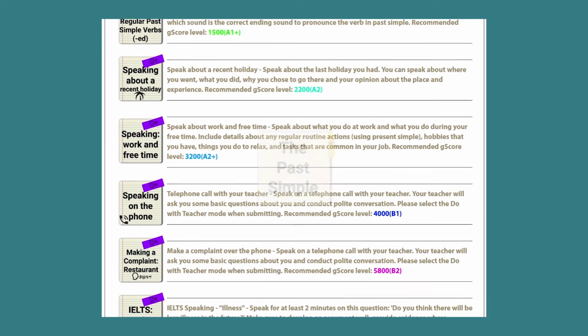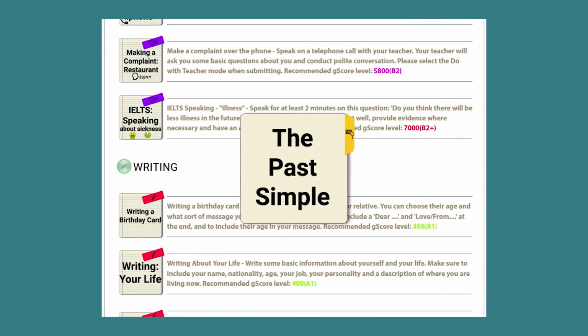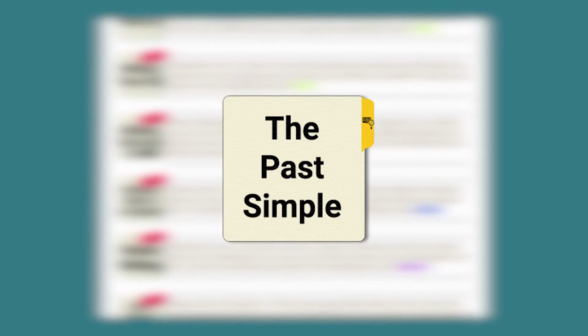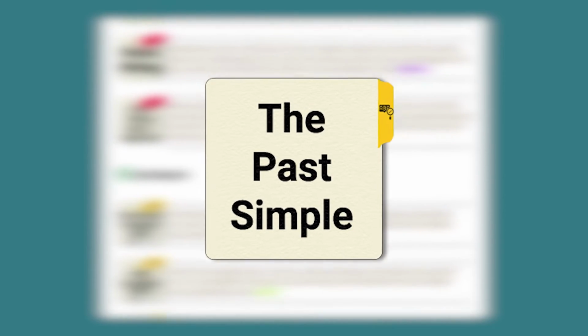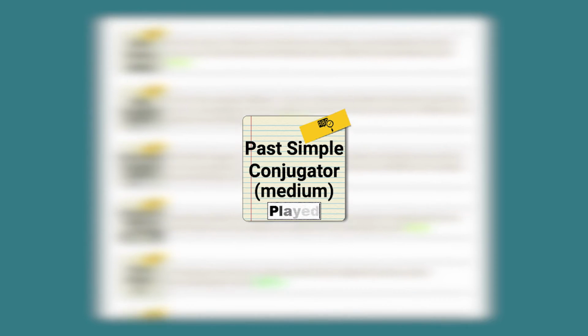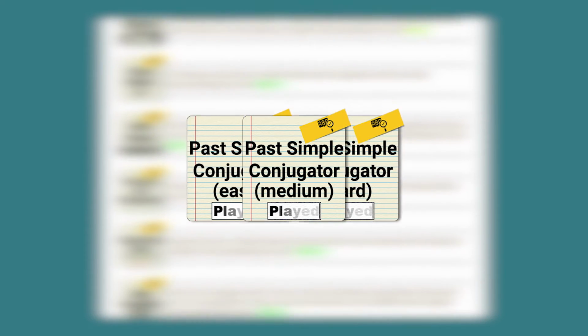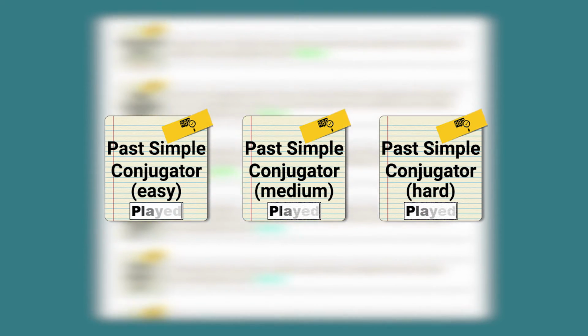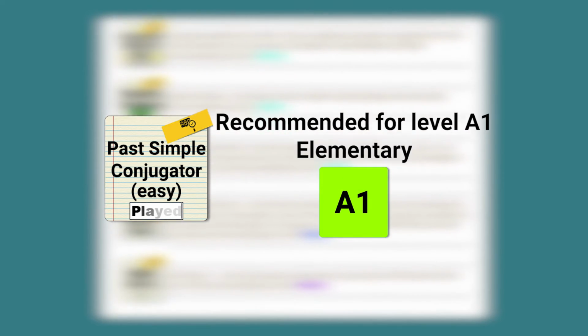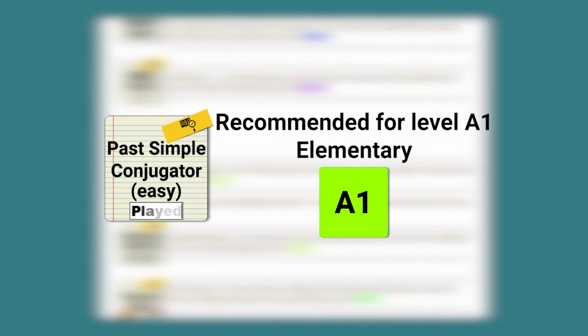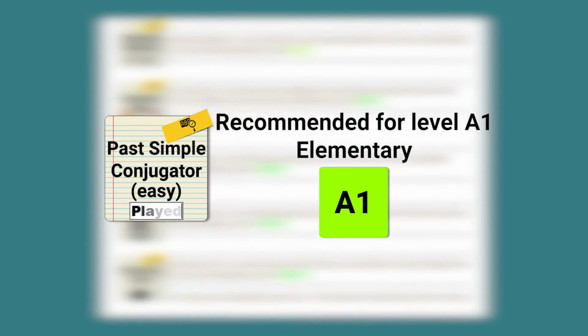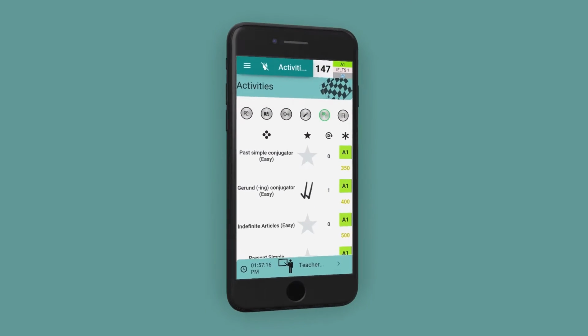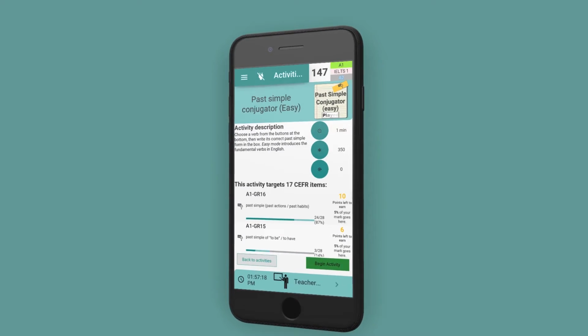The past simple is one of the most basic foundations of the English language. It has a set of rules, which, when learnt and followed, will yield the correct form. Private Teacher has a past simple conjugator, which is split into 3 difficulties: easy, medium, and hard. Our easy mode is one of the lowest rated activities, as it is so important to learn as early as possible. Private Teacher will show us some useful information before we start our activity.